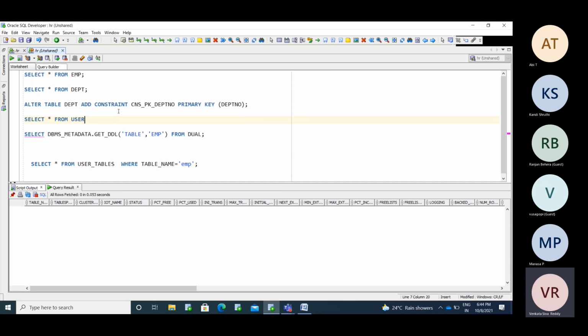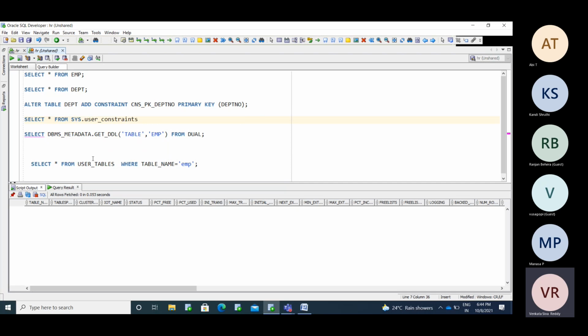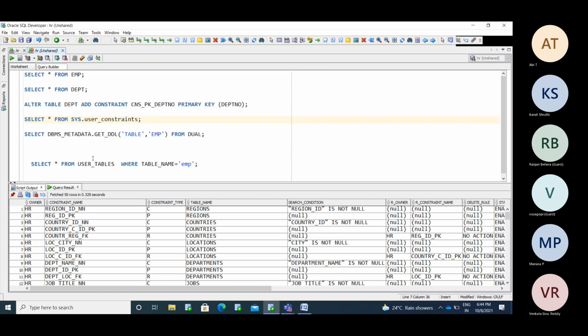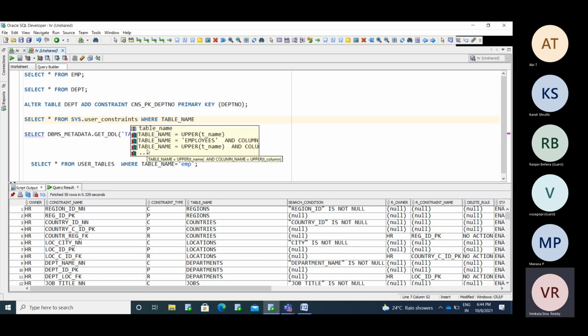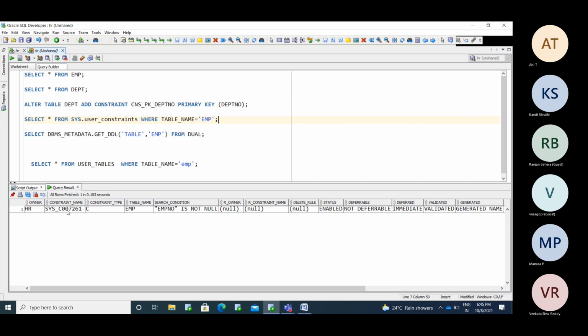Select star from user_constraints, and this is the meta object. Where table name equals EMP. You have the constraint here for the employee table.